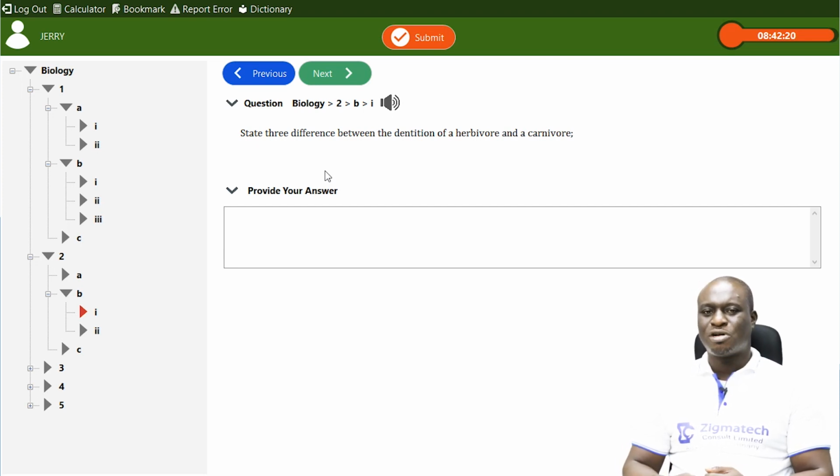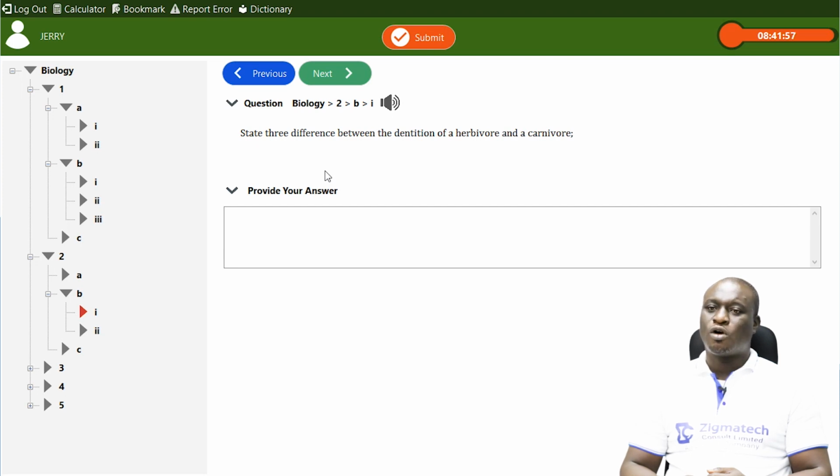They derive nutrients from plants only, not from animals. While carnivores are organisms or mammals that derive nutrients from animals only. That is, they feed on only animals.